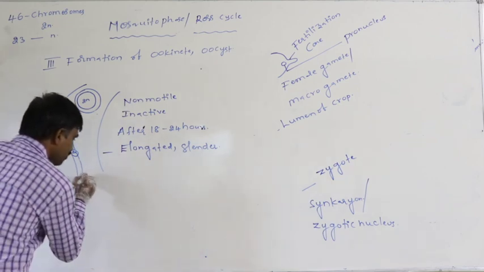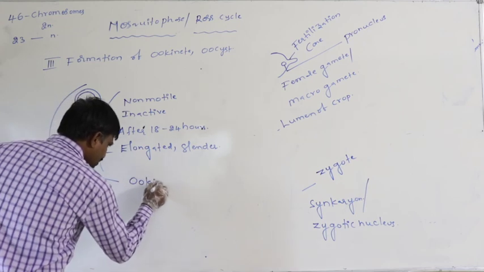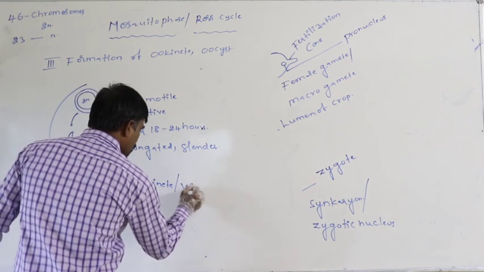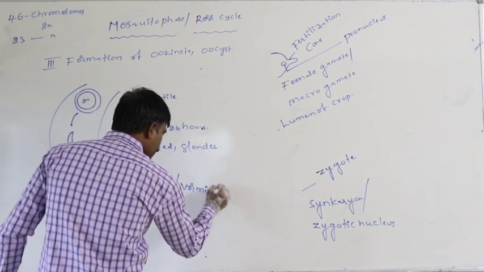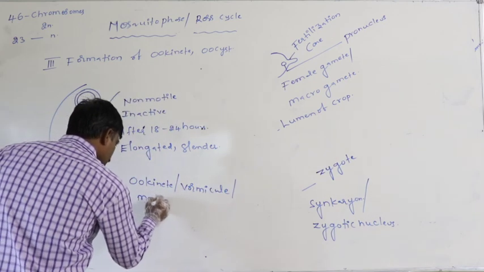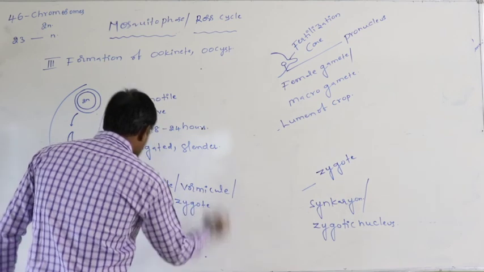This form is said to be the ookinete, or vermicule, or motile zygote. This is said to be